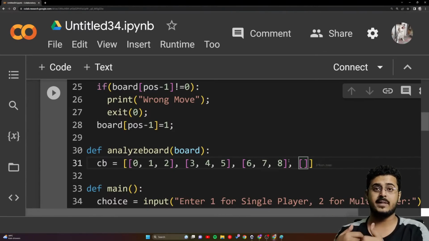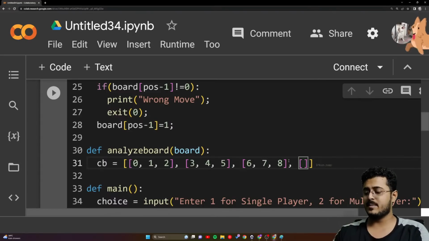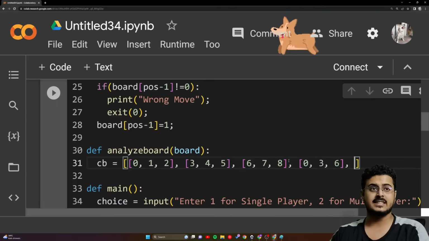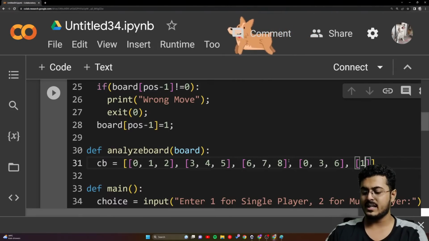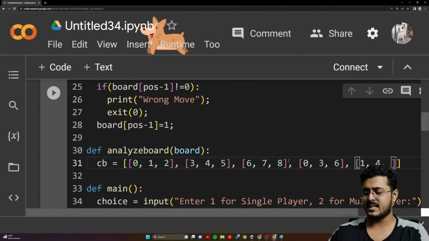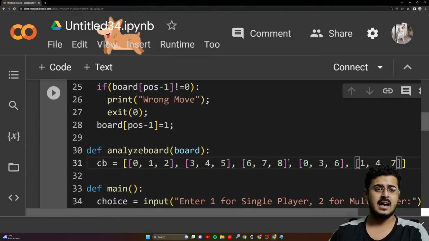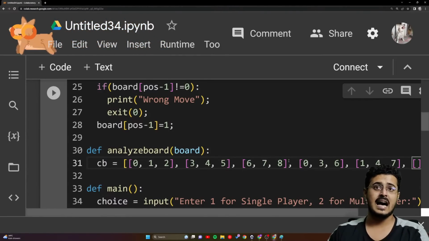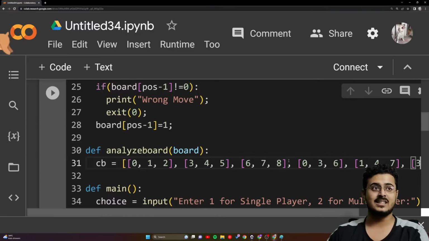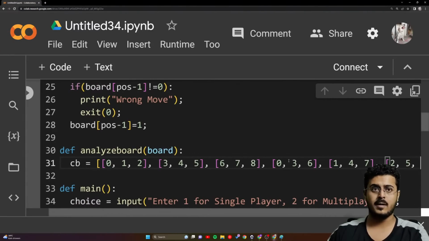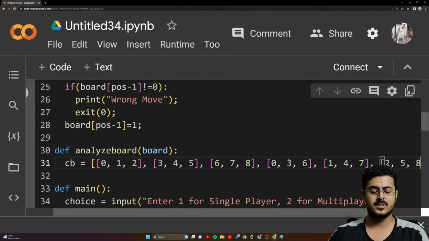Now we need to check the columns. So for the columns, it is going to be 0, 3, 6. Then we go further with the second column, that is going to be 1, 4, and then 7, I guess. If I'm making any mistakes, guys, do let me know. I'm just pitch bowling it right over here. Then we have 2, 5, 8. That will be the columns.